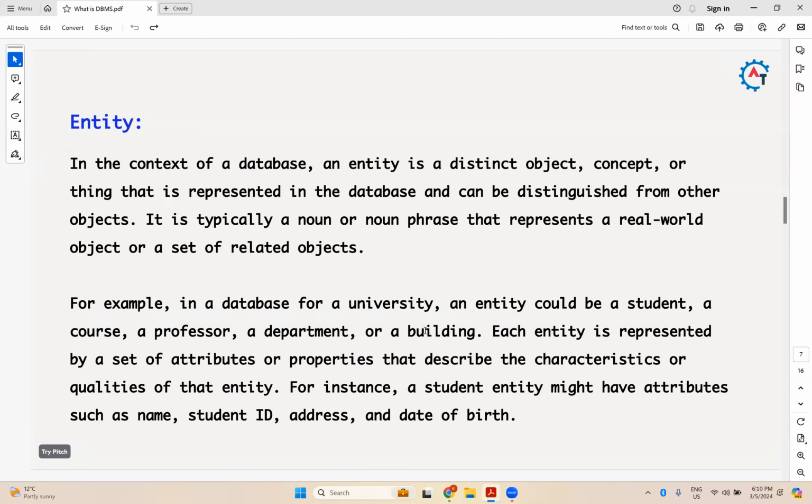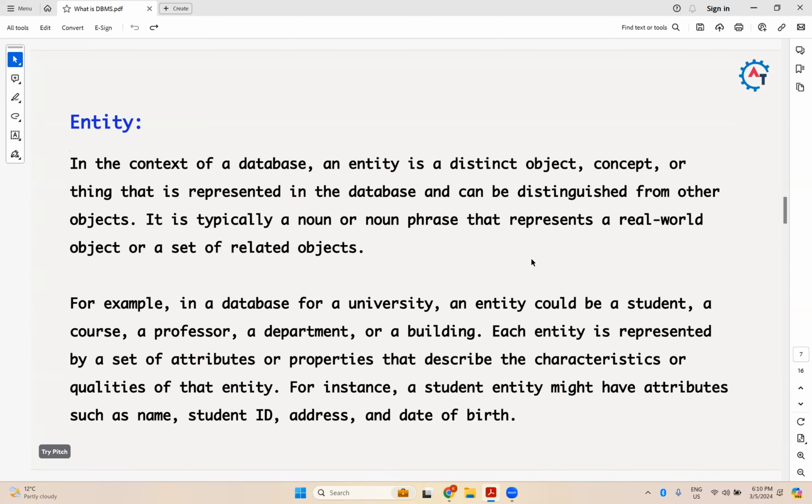So each entity is represented by a set of attributes or properties that describe the characteristics or qualities of that entity. Okay, so each entity will have some characteristics. Those are called attributes. So for instance, if a student is an entity, it definitely has some attributes. What are those attributes? Might be his name, his student ID, his address, his date of birth. These are all attributes of a particular entity, that is student here.